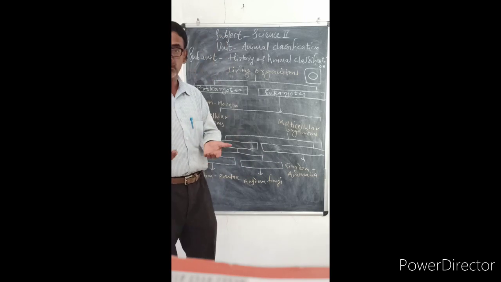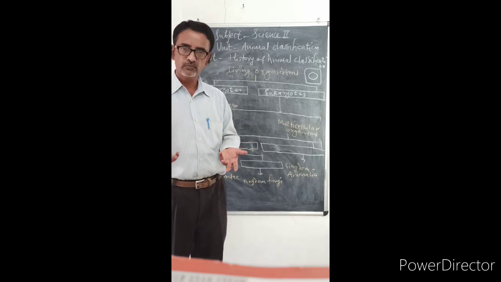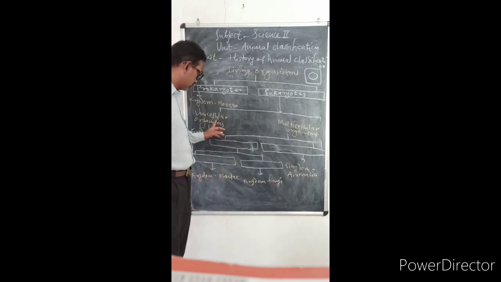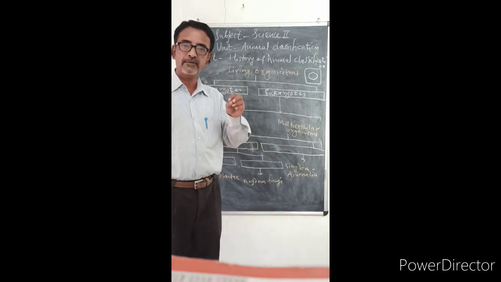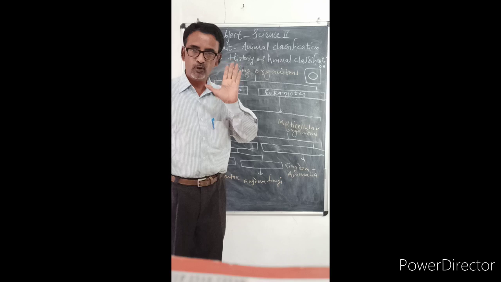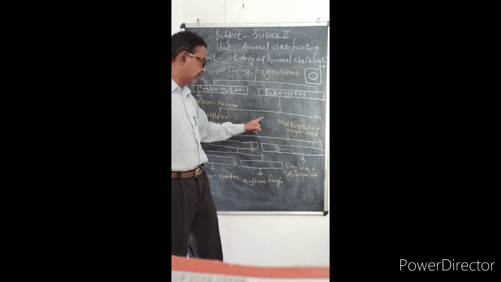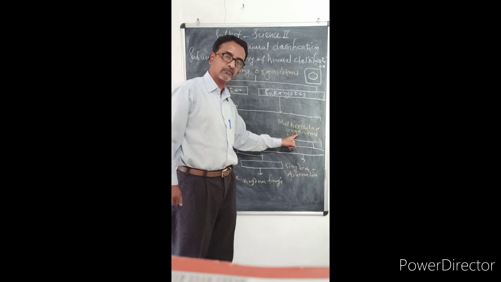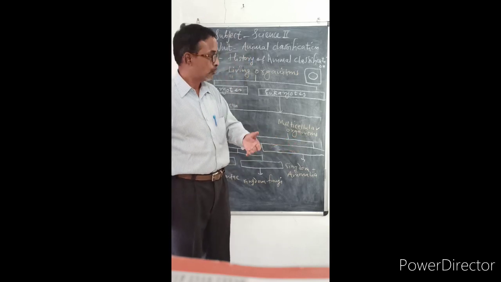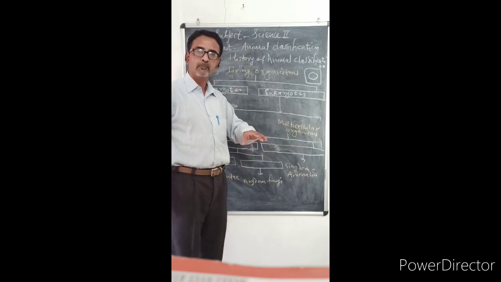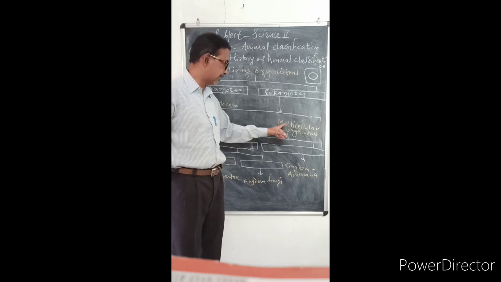Then what are unicellular organisms? All of you know in the 10th standard. As the name suggests, the organisms which are made up of only one type of cell are called unicellular organisms. And multicellular organisms, the organisms which are made up of many cells, they are called multicellular organisms.